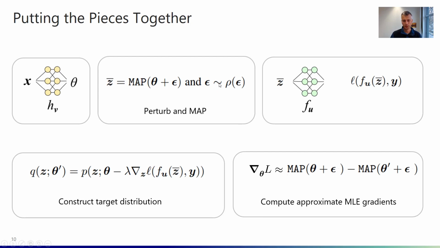So we use the same perturbations from up here to also perturb theta prime. Now you can think of this as taking one sample from P and one sample from Q, and taking the difference of those samples. That's what we use as an approximation to the gradient of theta with respect to the loss function.